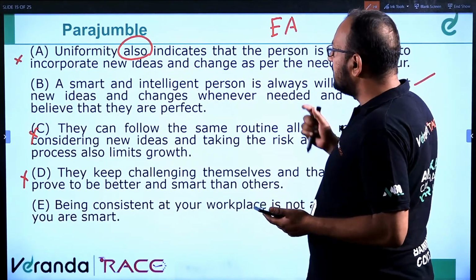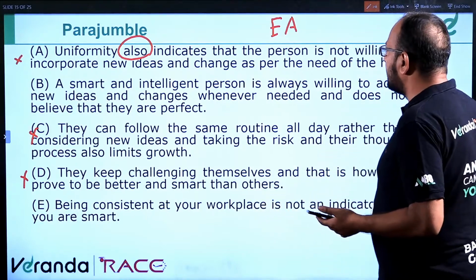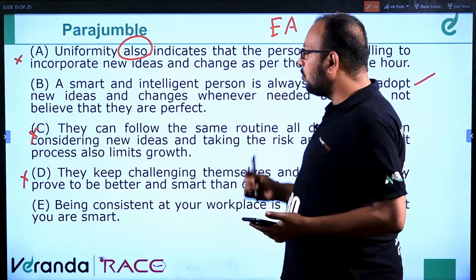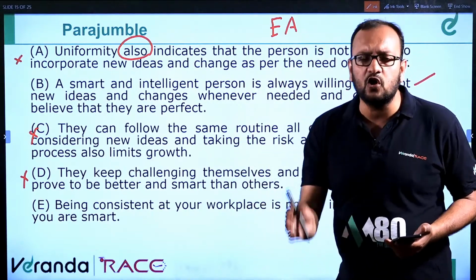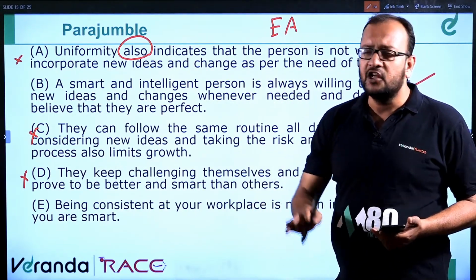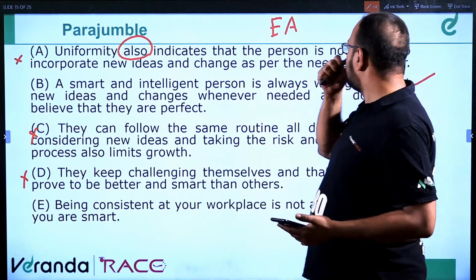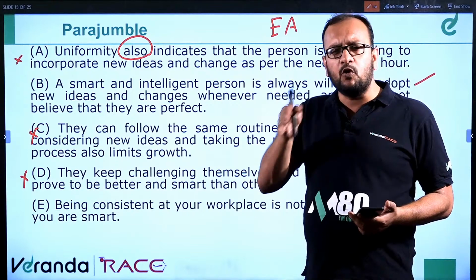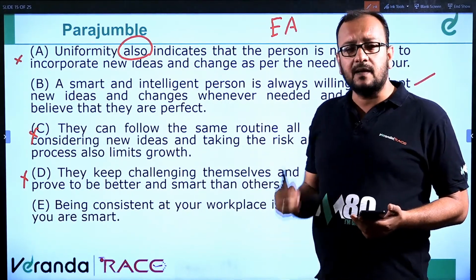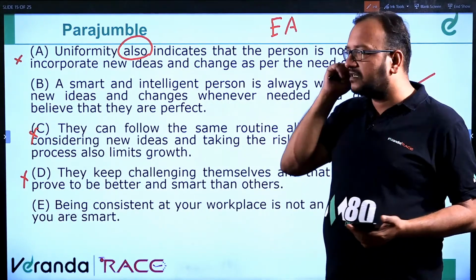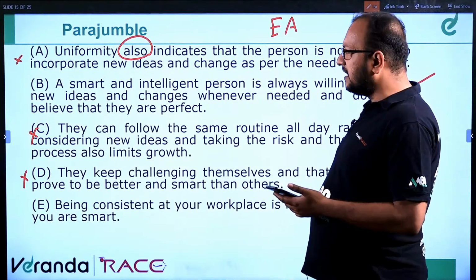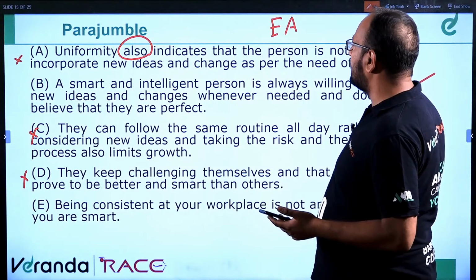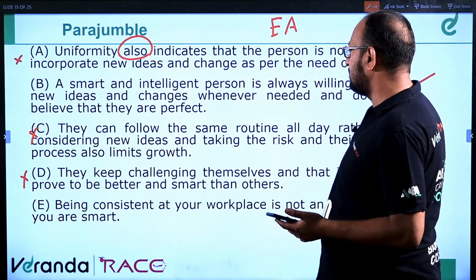After A, what happens? Uniformity also indicates that the person is not willing to incorporate new ideas. It means only consistency does not show that you are smart. Uniformity, consistency, boring, boring, boring. Something new, that is smartness. So what should come next is, so a person is not willing to incorporate new ideas and change as per the need of the hour.